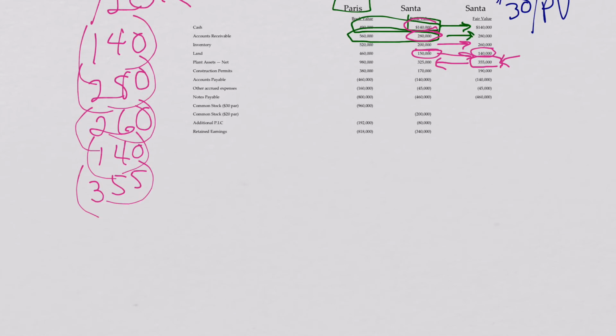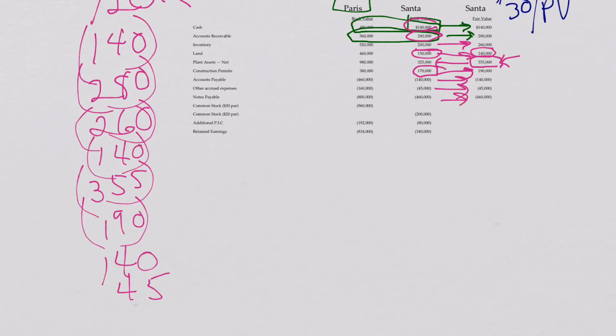Then they bought the construction permits, $170 on the books, but the real value is $190. So they paid $190 for the construction permits. And then we come to the payables. They assumed payables at $140, same as on the books. They assumed other expenses at $45. And they assumed the notes payable at $460. Those numbers are all the same as they are on the books. They could have been different, but in this problem they're all the same.